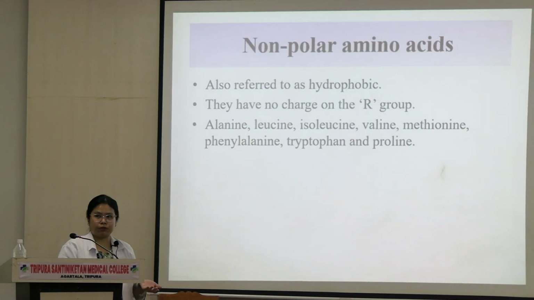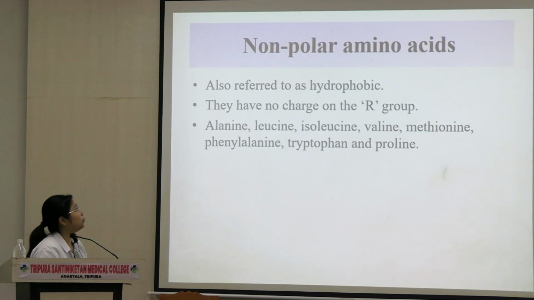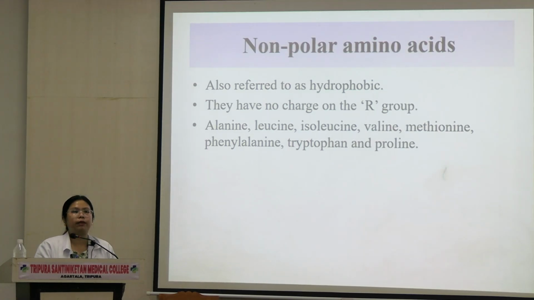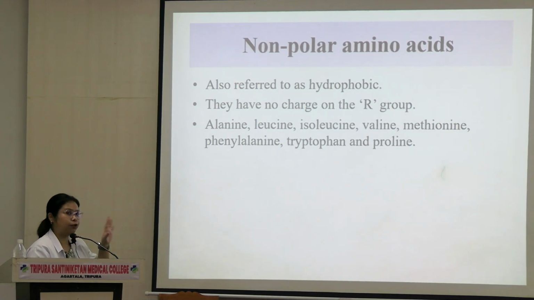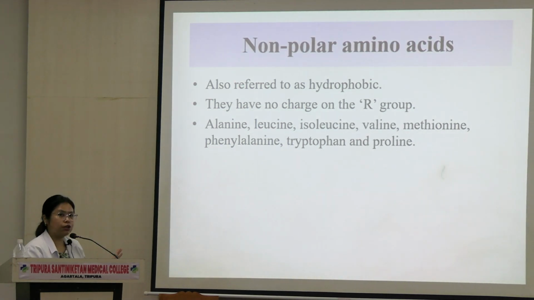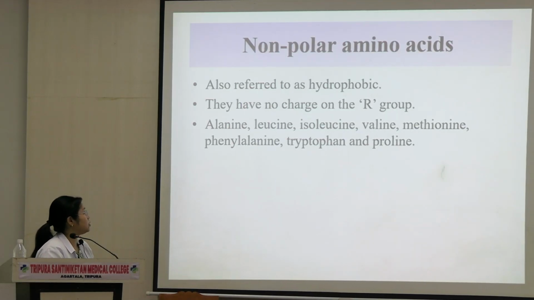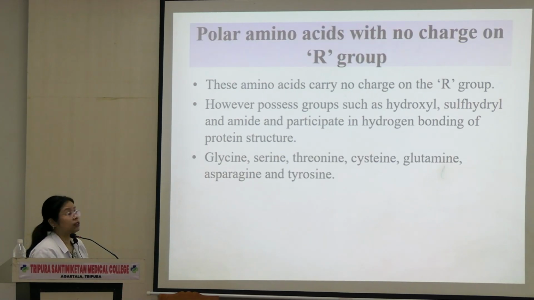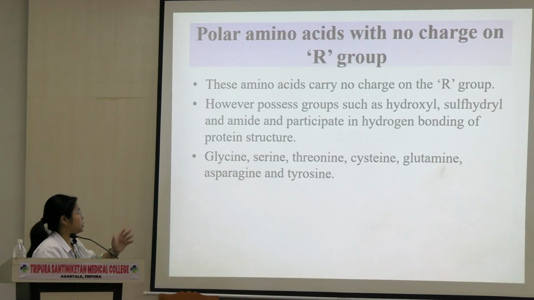According to polarity, we were dividing amino acids into polar and non-polar, right? So non-polar means what? They don't have any charge on them. They are not involved in making any bond with the water, with hydrogen. So they're hydrophobic. They have no charge on their R group. Under them we have isoleucine, leucine, valine, methionine, phenylalanine, tryptophan, proline and alanine. Names are there, they are all in your books. Please just go through this.